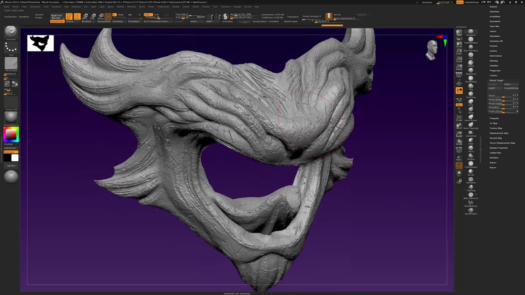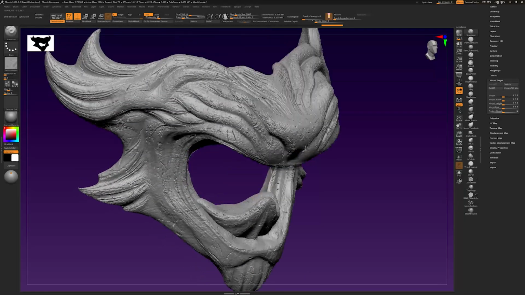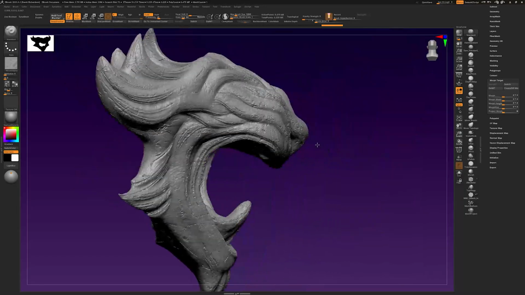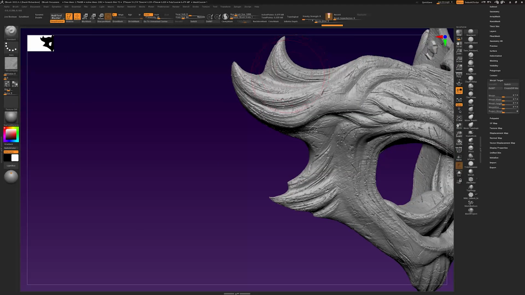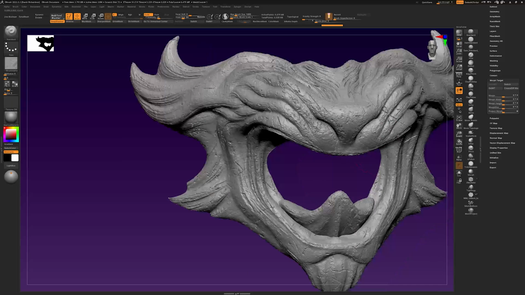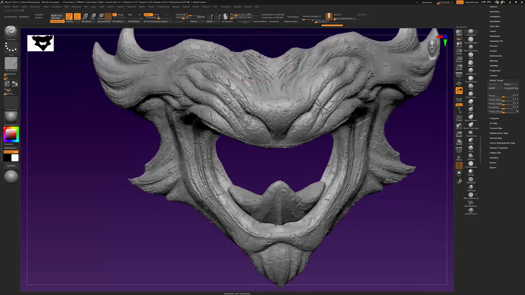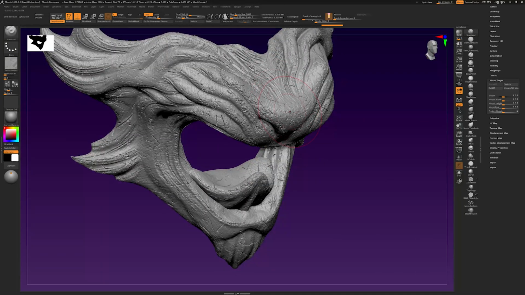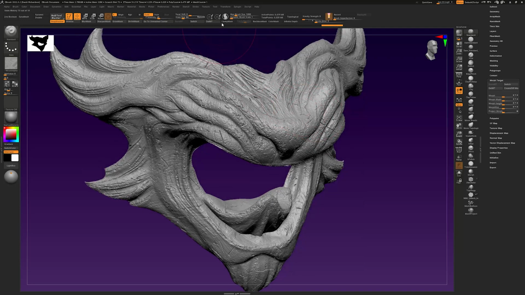There's lots of other things that we need to do to this mask so that it will actually become a mask, like maybe adding some holes for attachments, for ropes or string to hold the mask. Also, we'll need to decimate this model before we send it to the 3D printer, because 6 million polys might be too difficult for the 3D printer to process.